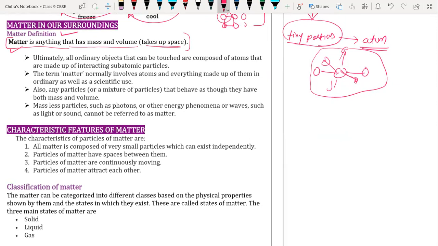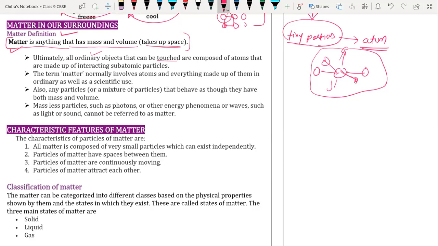Ultimately, all the ordinary objects we have in our surroundings are ordinary objects. But sun and moon are not ordinary objects because they are very far from us and we can't reach them. We are discussing the ordinary objects in our surroundings that we can touch.